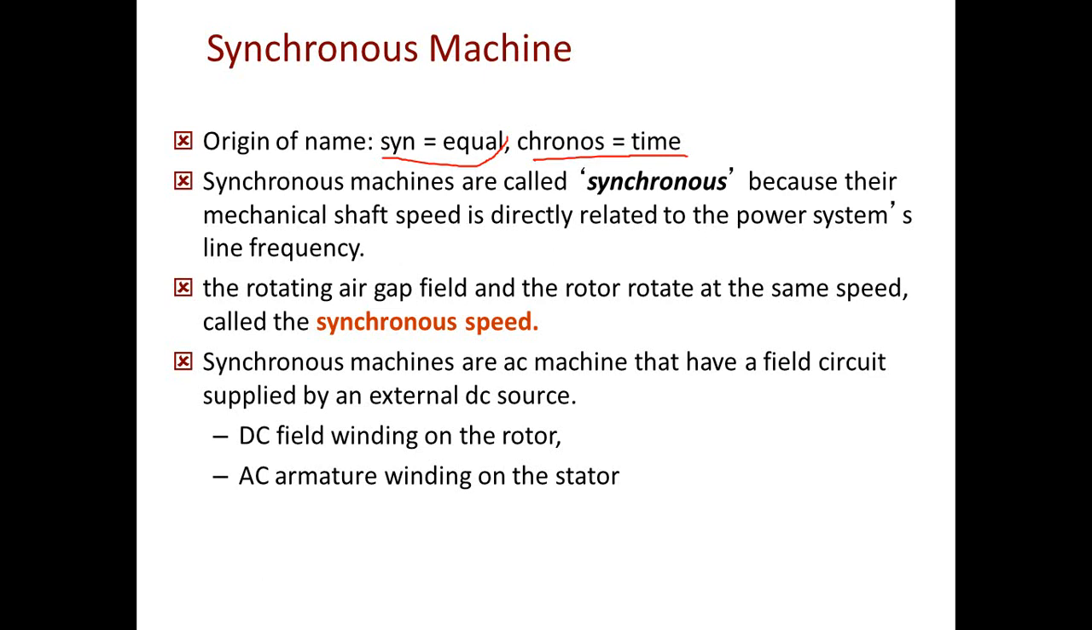Like I said, it is called synchronous because of the rotating air gap field. The air gap field is nothing but your magnetic field, the rotational magnetic field, also called RRS. The speed of this magnetic field will be equal to the speed of your rotor. The rotor is the central part, the core, which is rotational. If the speed of the rotor is equal to the speed of your rotational magnetic field, then it is called a synchronous machine. Okay, so let me show.